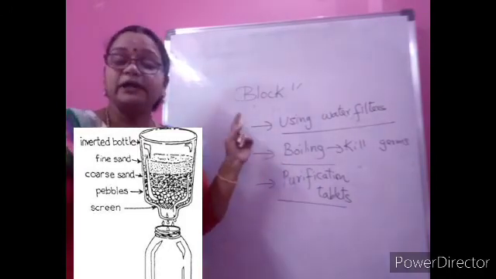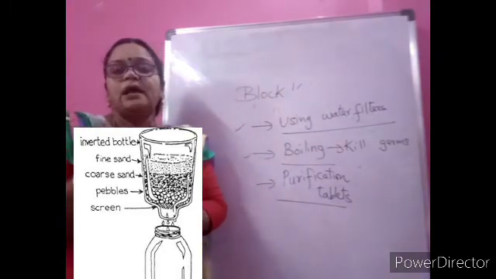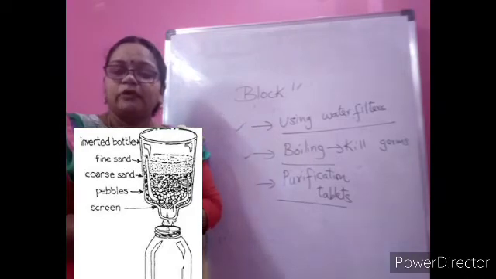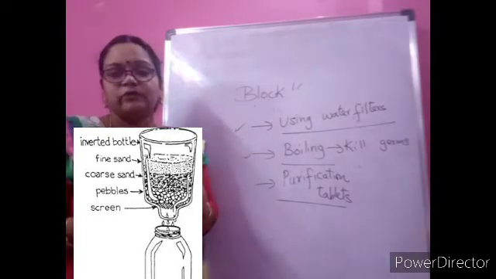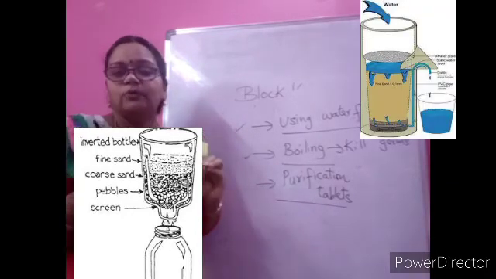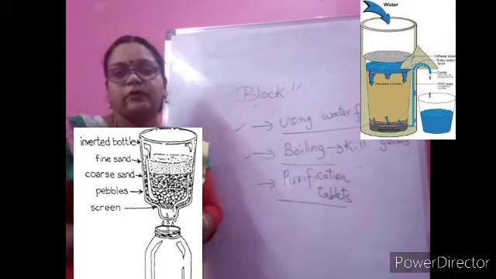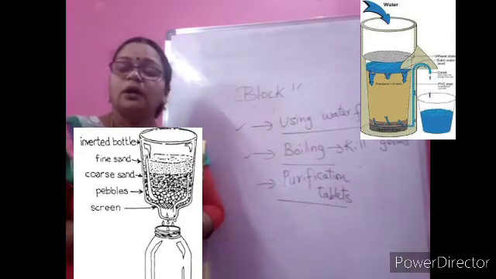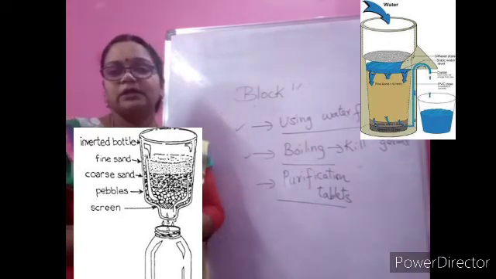And even in the filters we have, like AquaGuard, there are many different processes that take place inside for killing germs and purifying, and then we get purified water that is fit for drinking. The purification tablets also do almost all this work and make the water fit for drinking. As I told you, according to the type of water we get at home, we can follow any one method, purify the water and drink it.